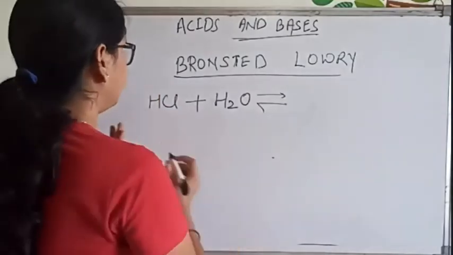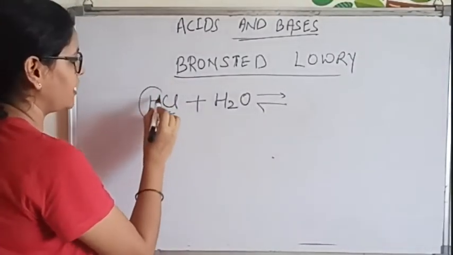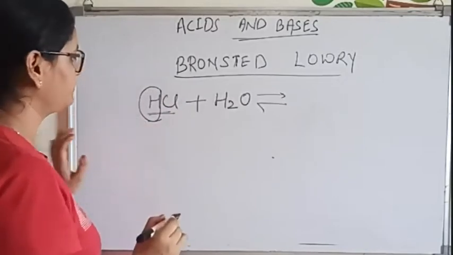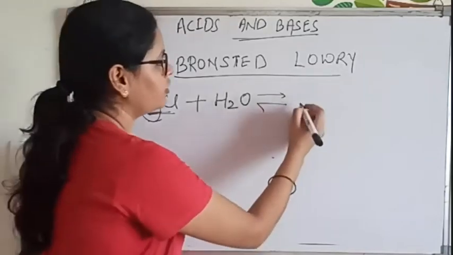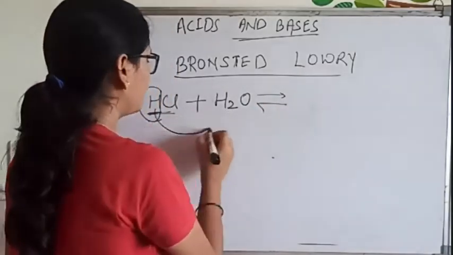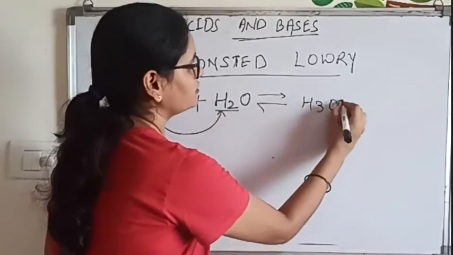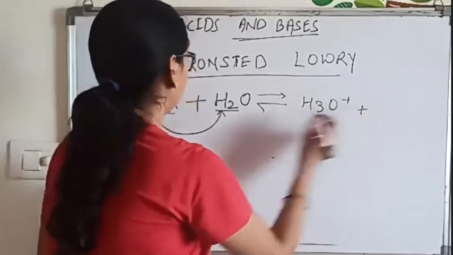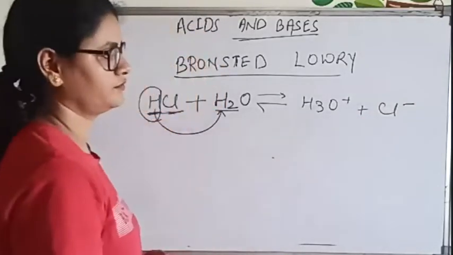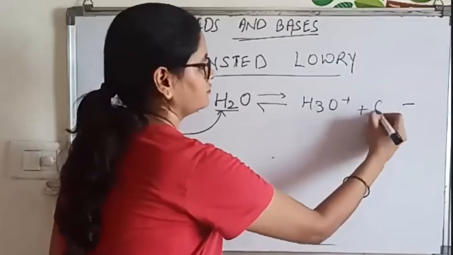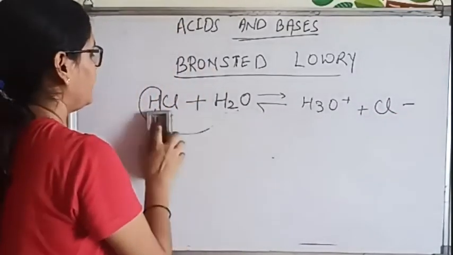Now see, this is HCl. HCl has a tendency to release H plus ion, isn't it? Now it will release H plus ion, and this H plus ion will get attached to H2O and form H3O plus, and this chlorine ion will be left behind. This will be chloride ion. Clear? Yes, ma'am.